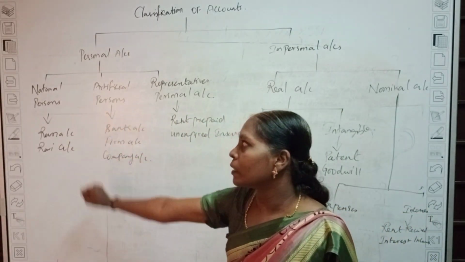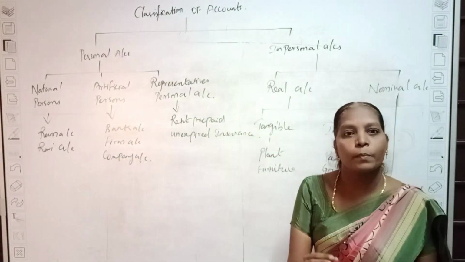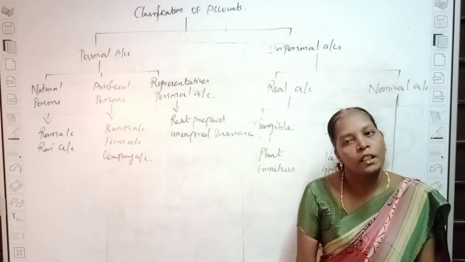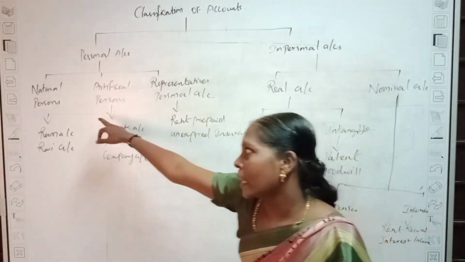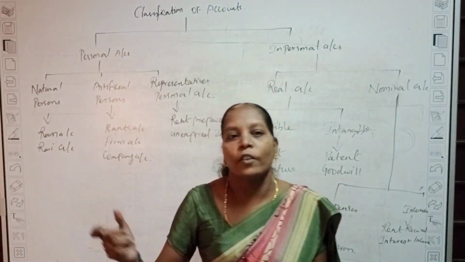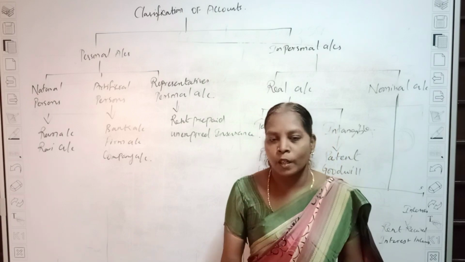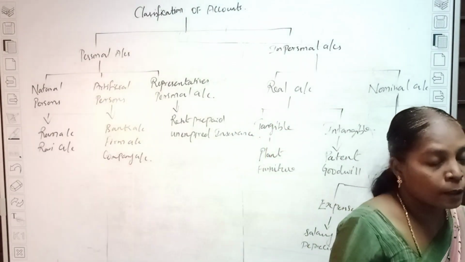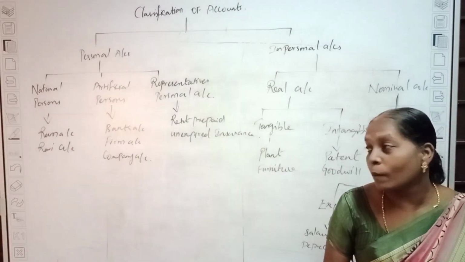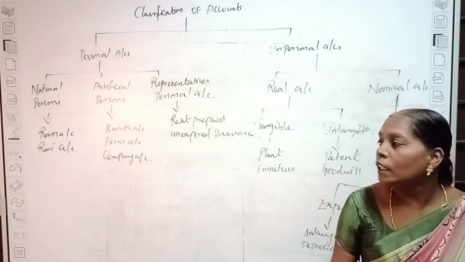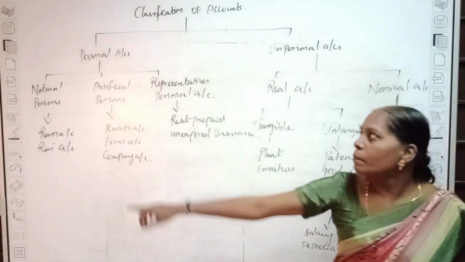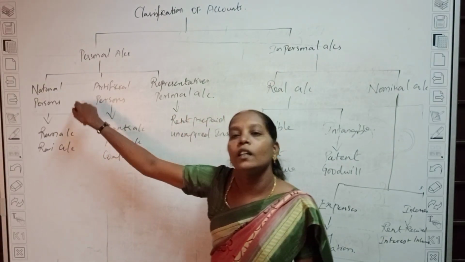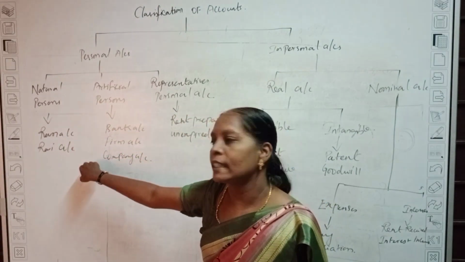One is natural persons. Natural persons means every person for whom you have an account. That is called a natural person's account. For example, if the account is in the name of Ram or Ravi, and you prepare a separate account for Ram and a separate account for Ravi, that is a natural person's account.